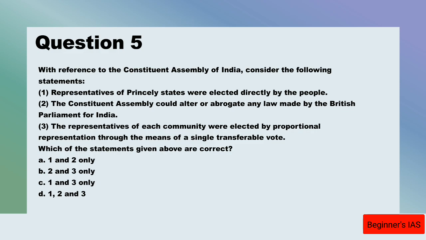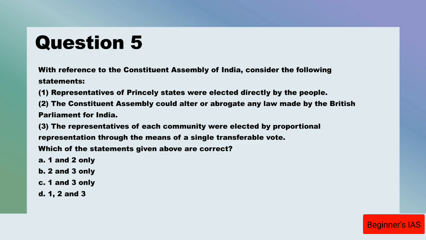Yes, this statement is correct. Why is it correct? The assembly was made a full sovereign body which could frame any constitution it pleased, and also the act empowered the assembly to abrogate or alter any laws made by the British Parliament for India. Therefore, statement number 2 is right. What about statement number 3? Yes, this statement is right.